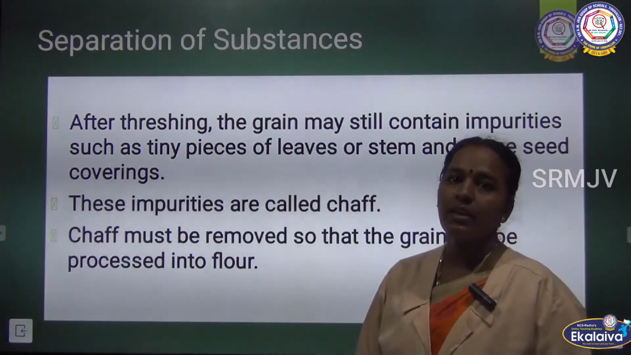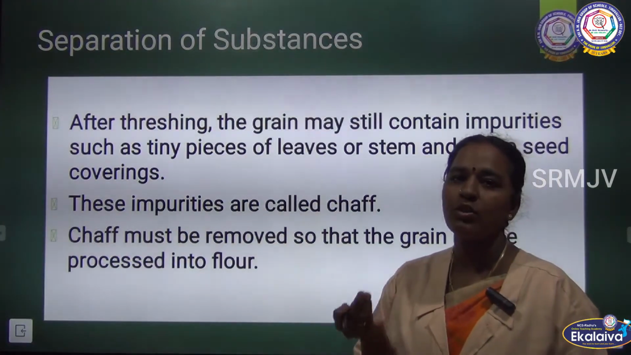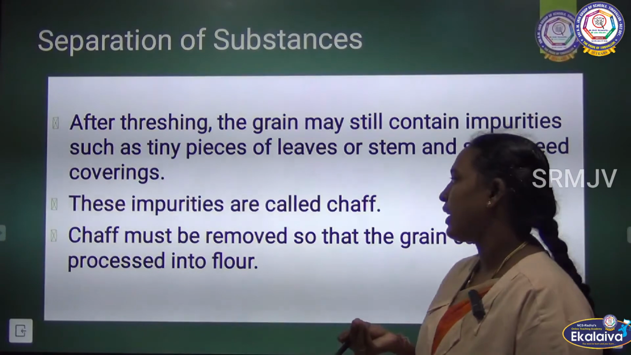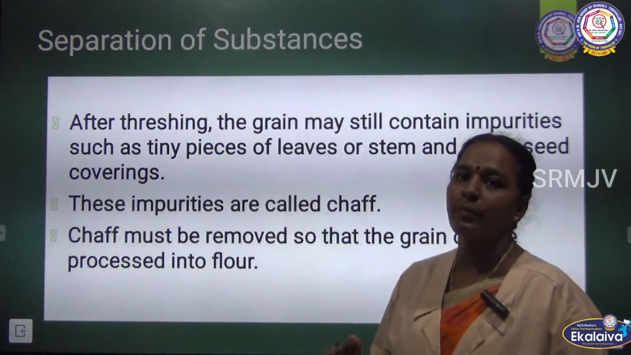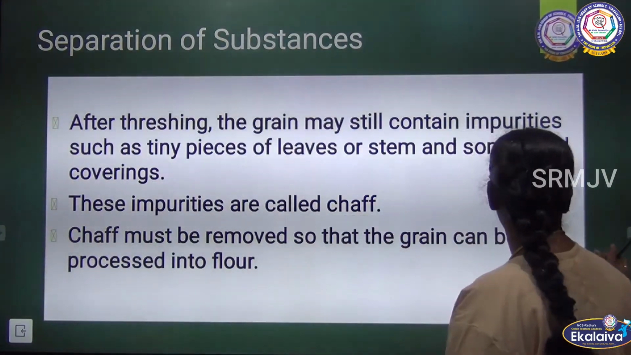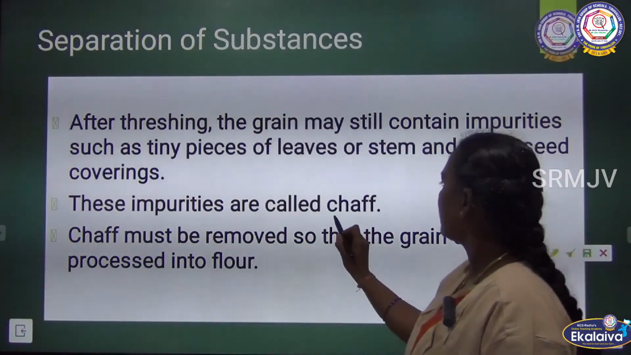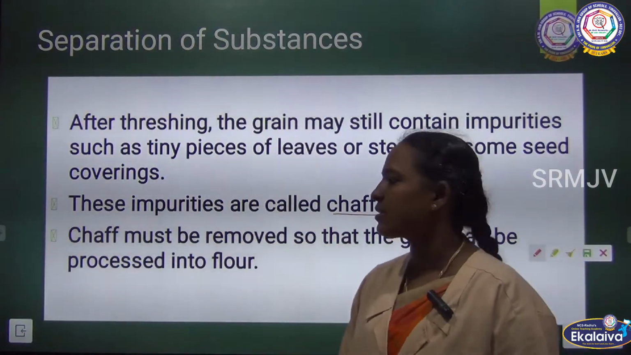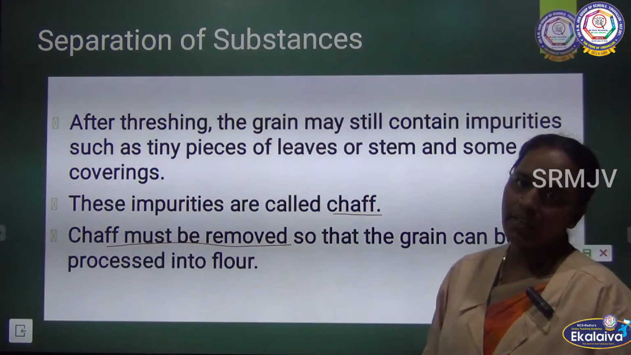See, after threshing, the grains may still have some impurities, small stones or small leaves like that. These can be removed from the grains. That is called chaff. And the small impurities can be removed by a different method.